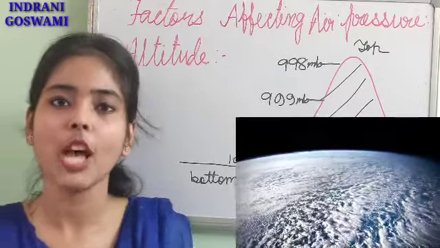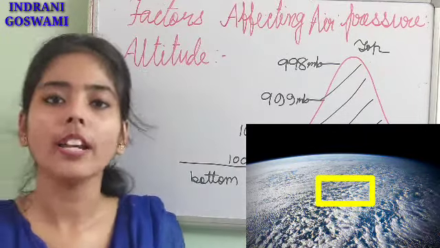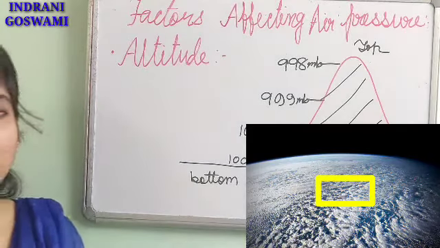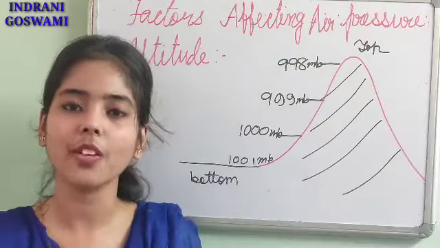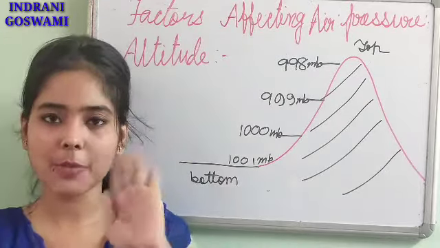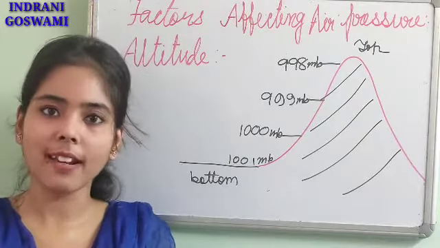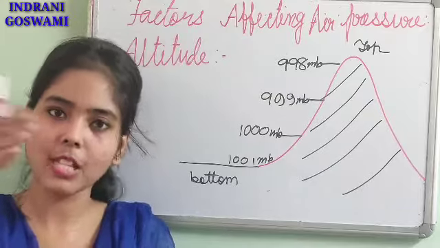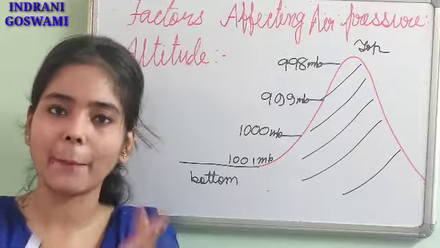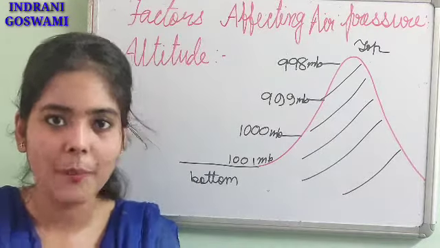Air pressure means when a particular amount of air is given to a unit of land of the earth's surface, then it is known as air pressure. Now with a very small example I am going to teach you. Suppose this is my hand, so it is a particular area. With my other hand, if I put this hand's weight on this particular hand, then obviously this hand will experience one type of pressure.